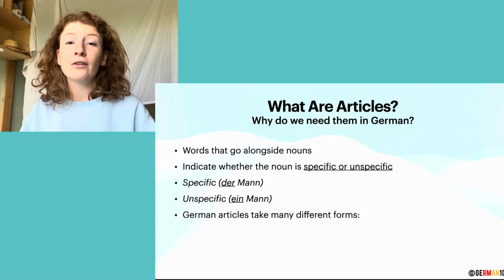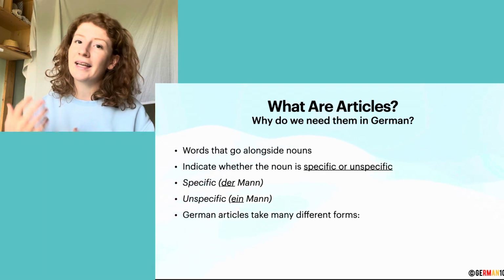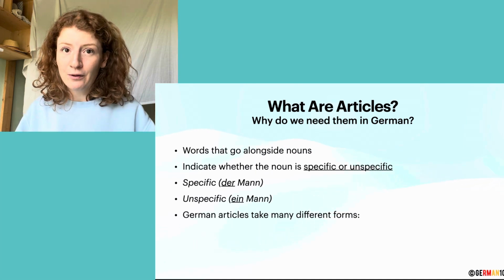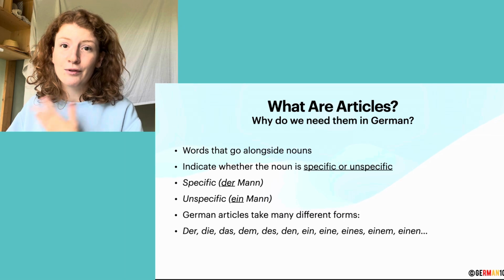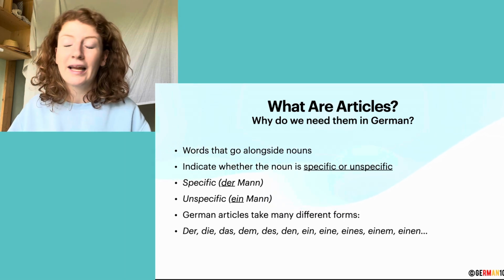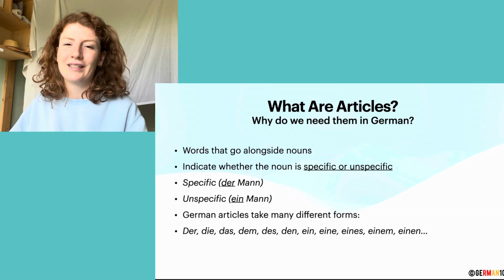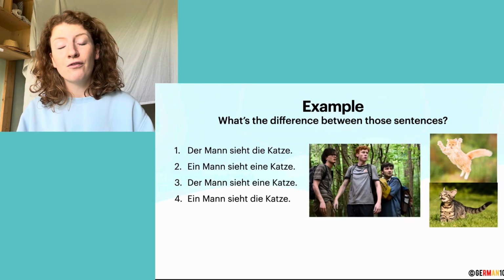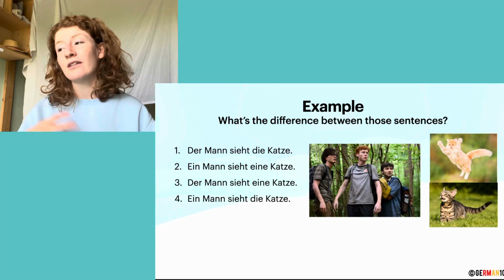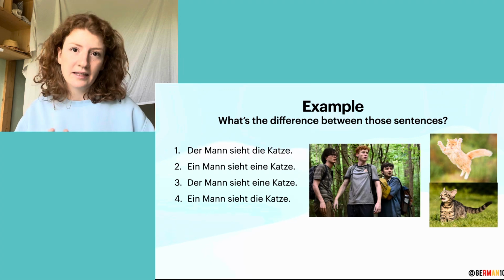Now, German articles take many different forms, and that depends on the gender and the case and whether it's specific or unspecific or plural or anything. Here are just some examples of what the articles in German can look like. And no, it might be overwhelming now, but we will go into that in more detail. No worries, we'll get to that. So first I have, for example, sentences, and the only difference between these sentences is the articles.